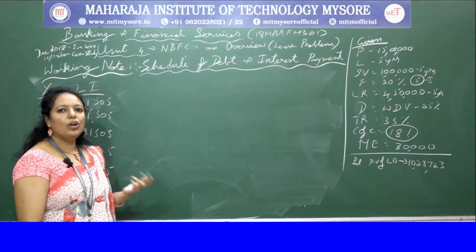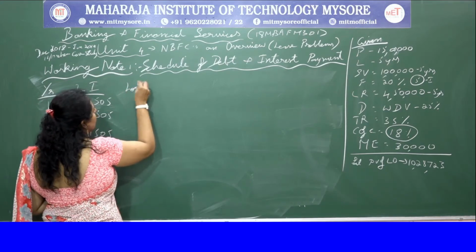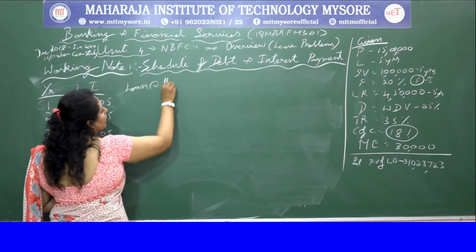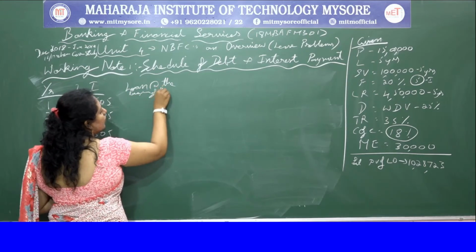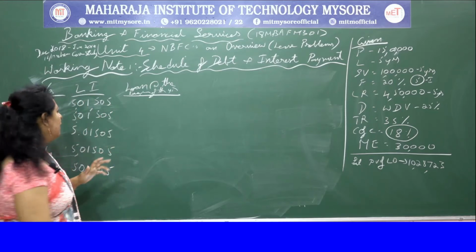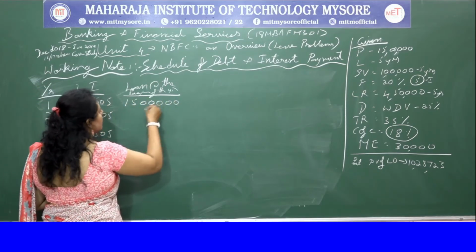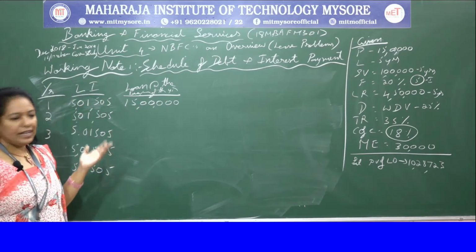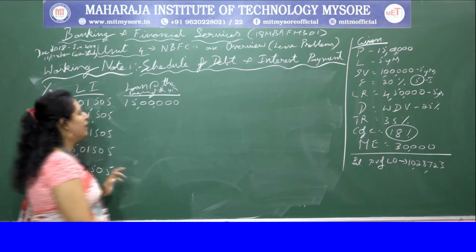Then I'll write loan at the beginning of the year. Initially, the purchase price is 15 lakhs, so I'm going to put 15 lakhs. The remaining we will get with the balancing figures, so I'll not write them now.